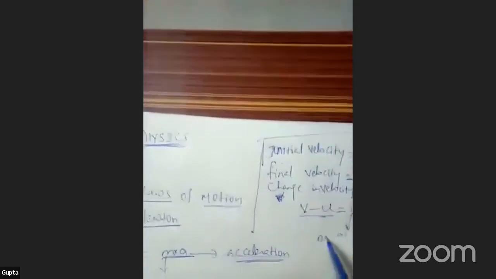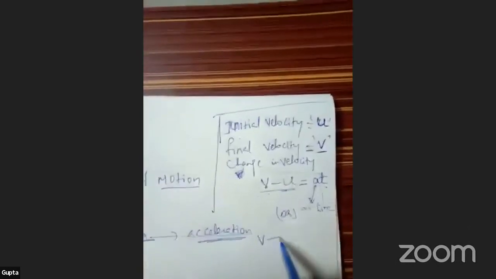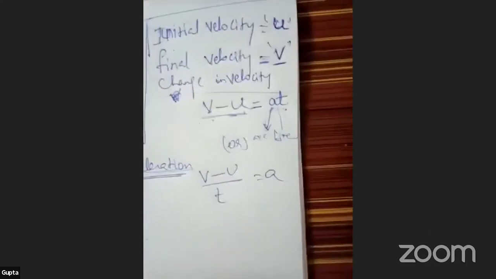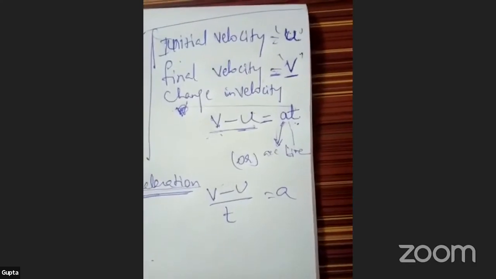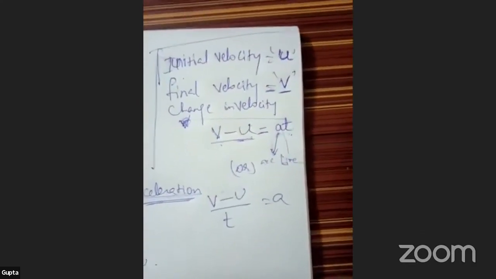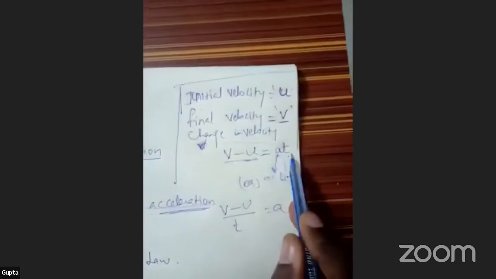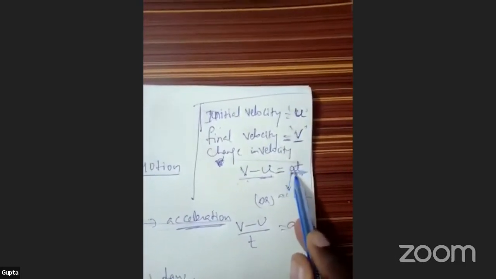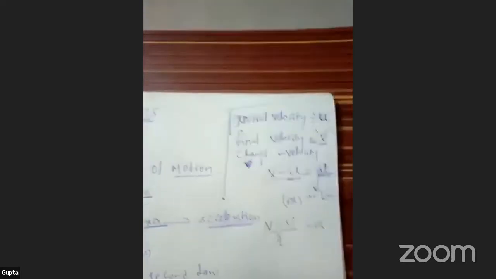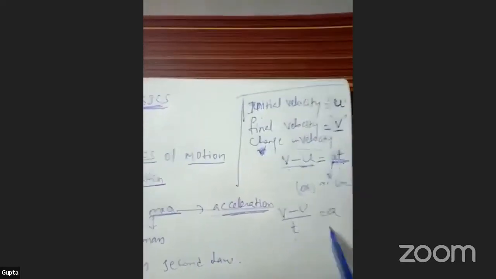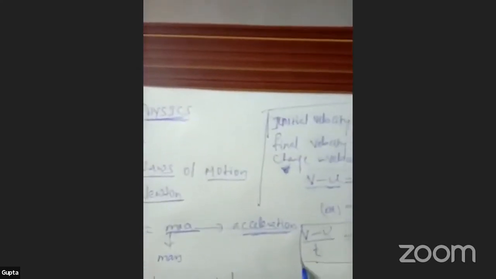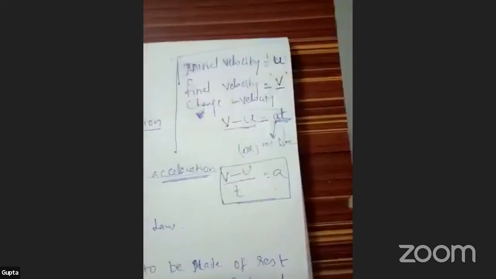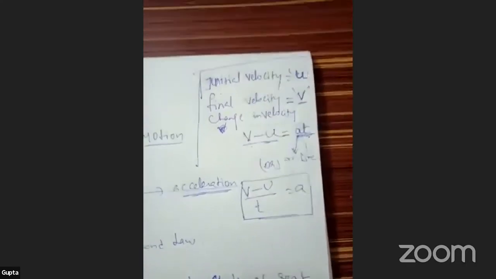Or it can also be written as V minus u by T is equal to A. Is it correct or wrong? Yes, because here A and T are multiplying each other. So V minus u by T is equal to A. This is one foremost equation, a very important equation.